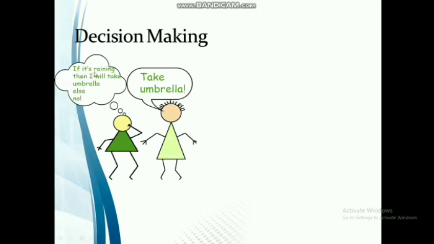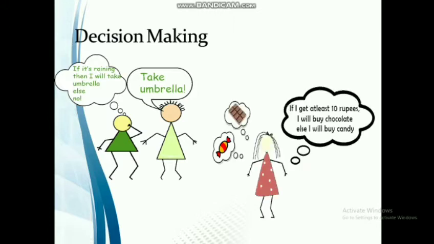If it is raining, then I will take the umbrella, else no. So the condition here is if it rains. Another example: if I get at least 10 rupees, I will buy chocolate, or else I will buy candy. Here the condition is based on the amount of rupees.